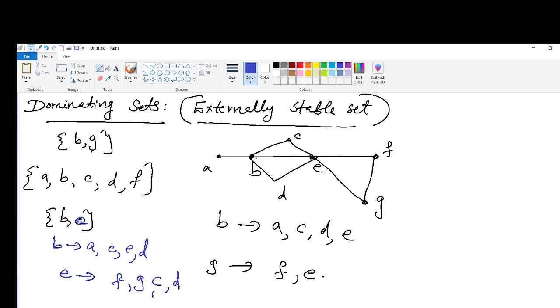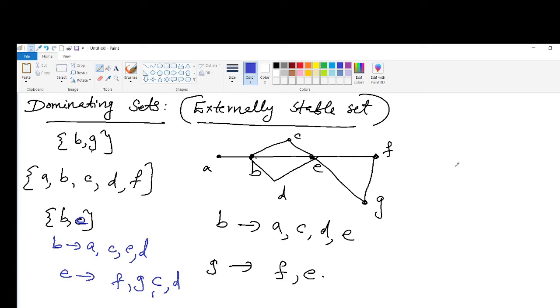Now if you eliminate this E, then you can see that F and G are not adjacent to B. So it will destroy our dominance property. So we cannot eliminate B or E from this set. So this is a minimal dominating set.